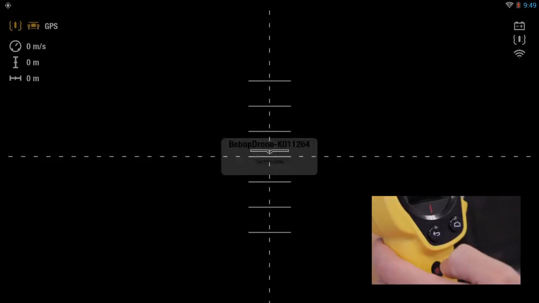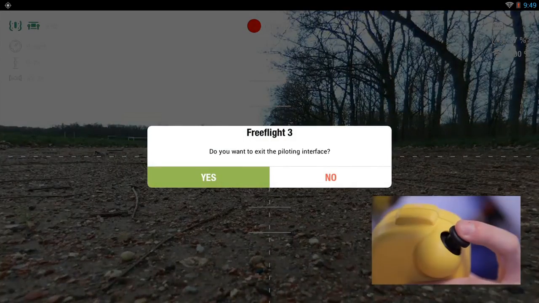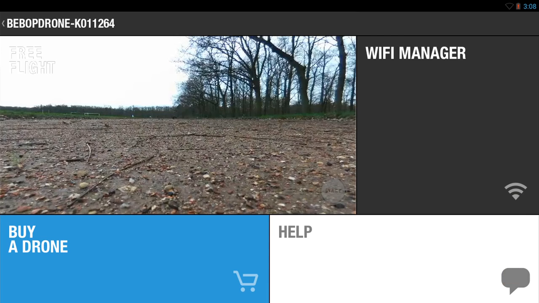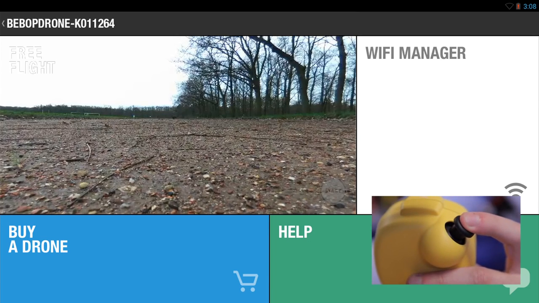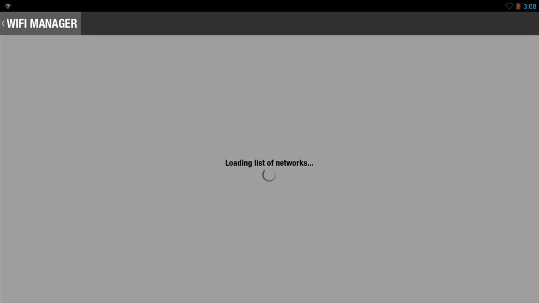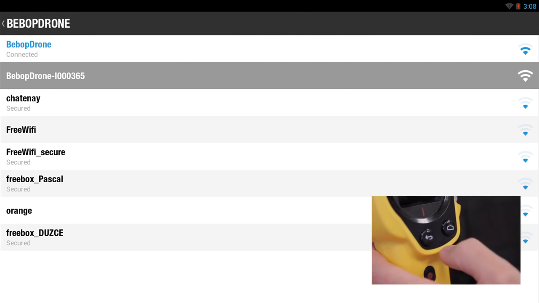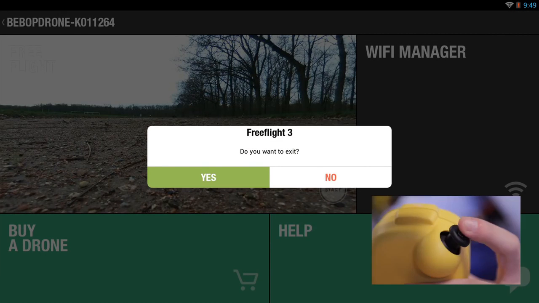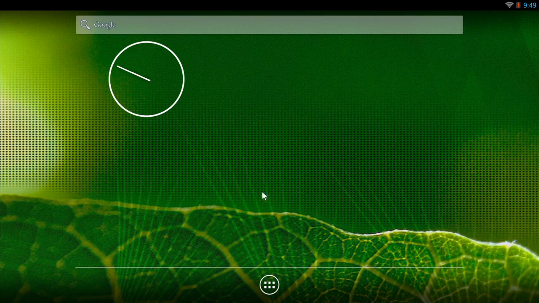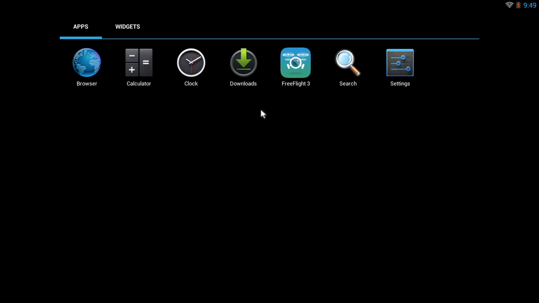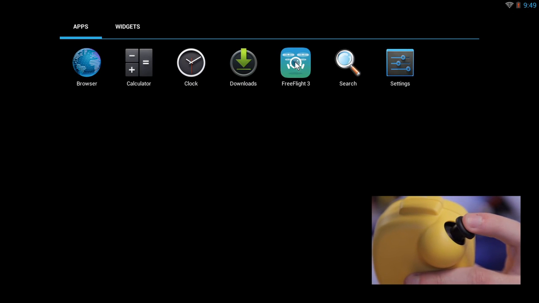To open the main screen, press the return button and click on the stick to validate. Use the left stick to navigate in the menu. Press on this button to access Android operating system. Press the FreeFlight 3 icon to launch the application again.